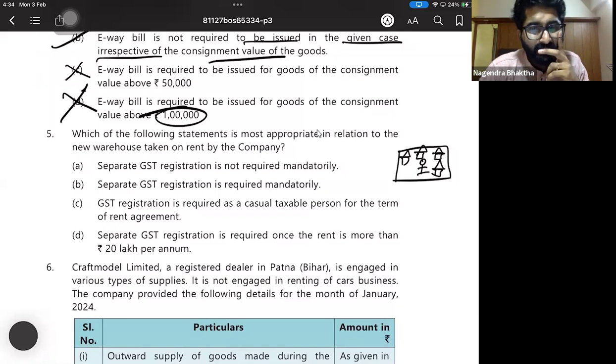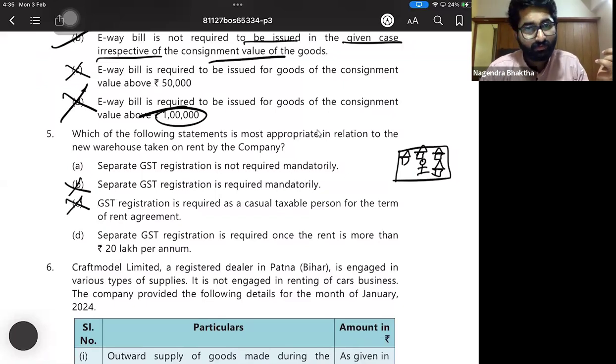Separate GST registration is required mandatorily. No. Separate GST registration is not required. GST registration is required as casual taxable person. What is a casual taxable person? You go to some other state and start doing business where you don't have any permanent place of business or residence, then you become a CTP.